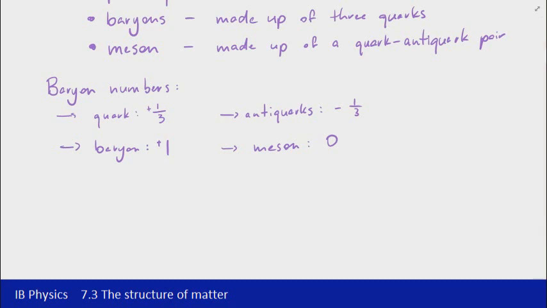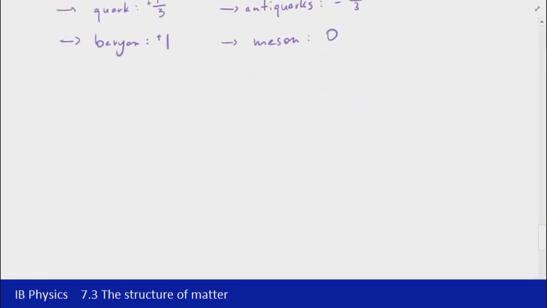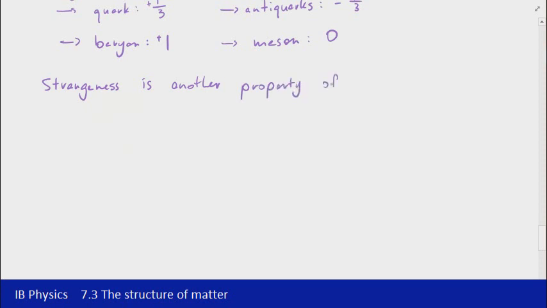Now there are a lot of other properties that these quarks, baryons and mesons have, but there's only one that we specifically have to address in IB, and that's the property of strangeness. Strangeness is a bit of an unusual one. There are other properties that are similar, but this is the one that we need to address. It's another property of quarks that then carries through to the hadrons as well.